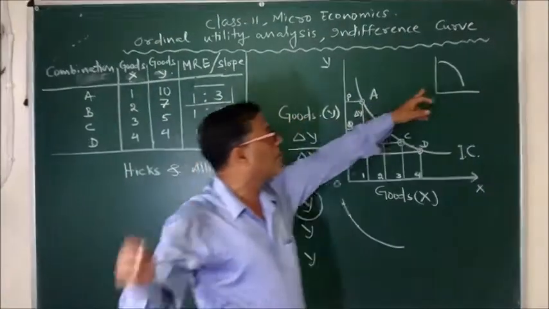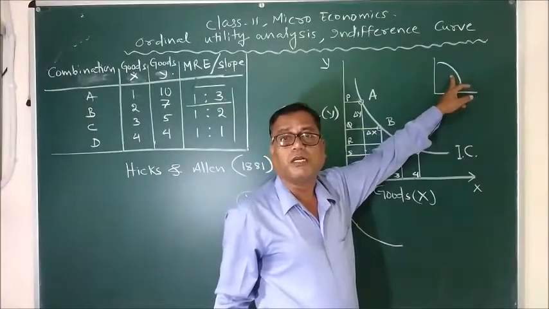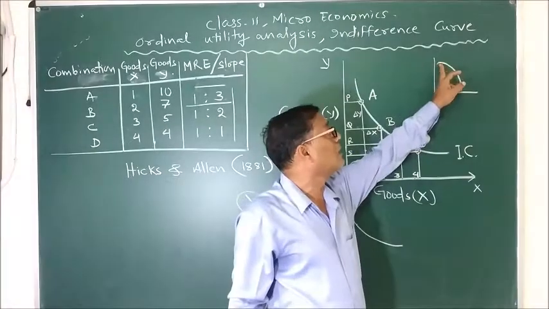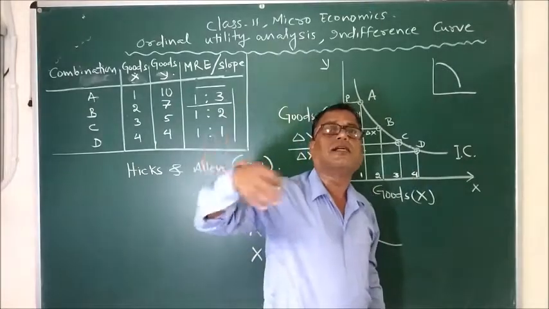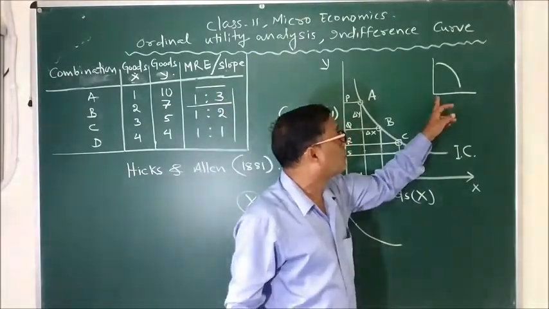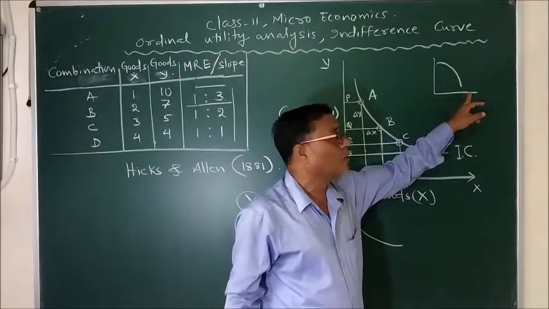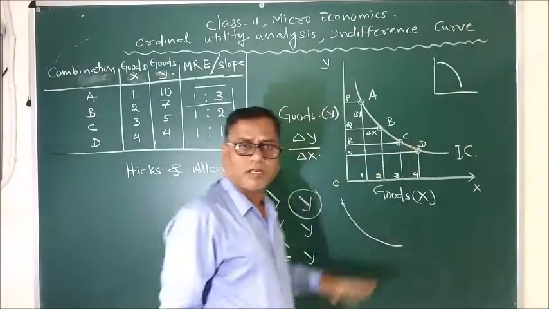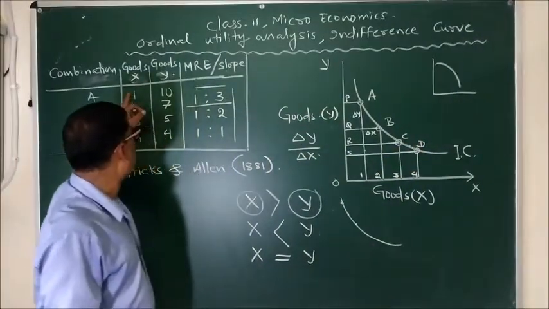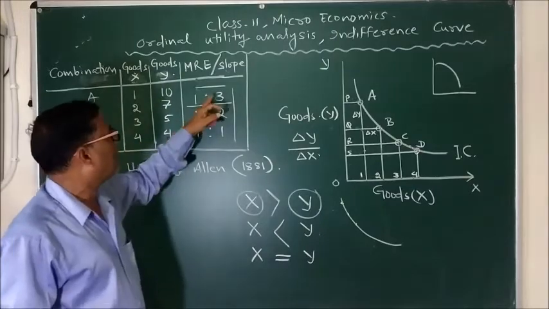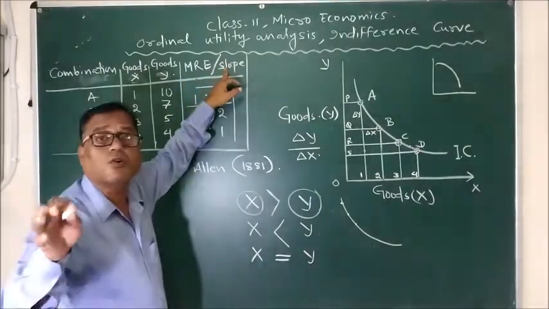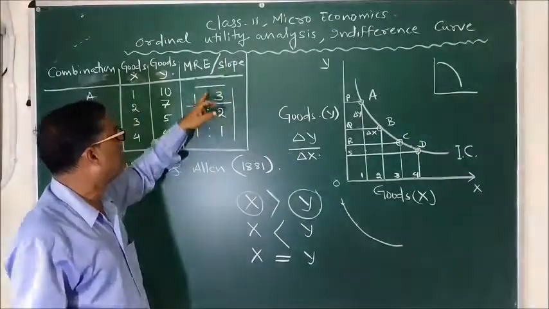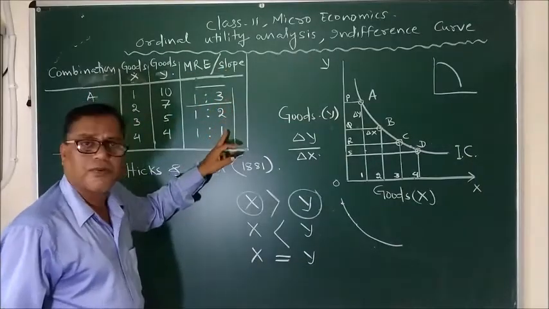Remember, in case of production possibility curve or PPC, the MRS, or marginal rate of substitution, was going on increasing as we increase the production of one good. But when we increase the consumption of one good here, the marginal rate of substitution, or marginal rate of exchange, which is also called the slope of the indifference curve, is going on falling and falling.